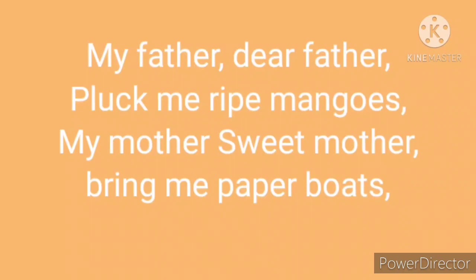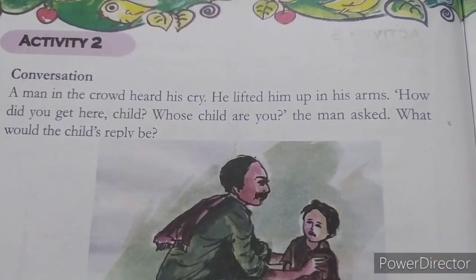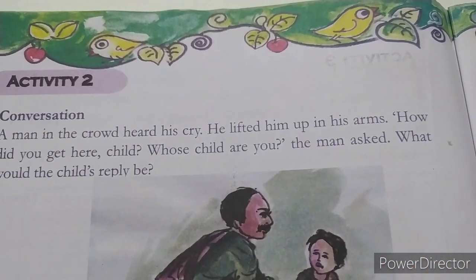For example, my father, dear father, pluck me ripe mangoes. My mother, sweet mother, bring me paper boards. This is only an example. Like this, you can use the words from the column and add more lines to the poem. Okay? We already finished activity 1.